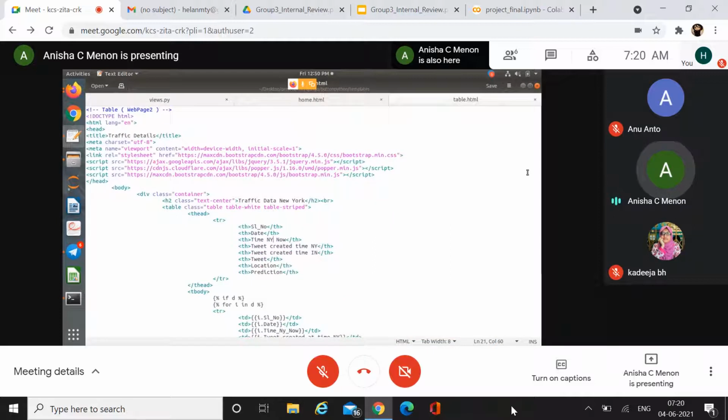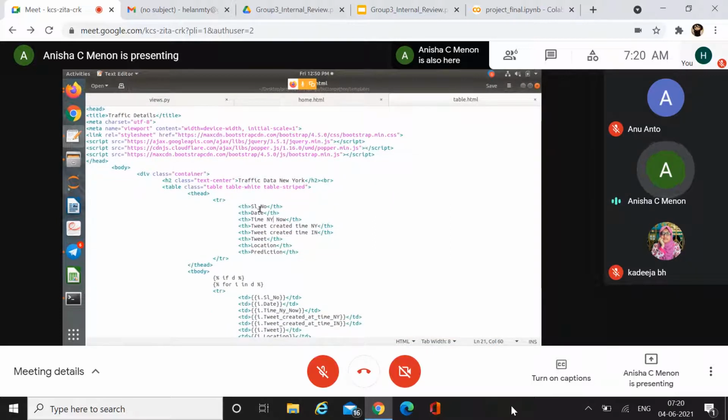In this table.html, it contains these columns. The first column is the serial number. The second column is the date, which means the date at which the tweet was created. Then the next column is the time New York now, that means the current time of New York. Then the next is the tweet created time based on the New York time zone, and the next is the tweet created time based on Indian Standard Time. Then the next column is the tweet, which means the collected tweet details.